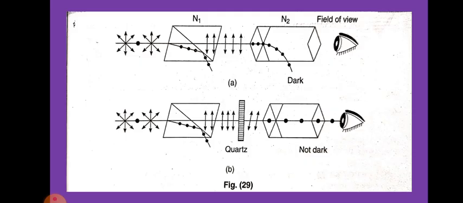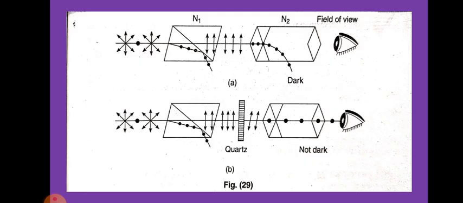Now a quartz plate cut with its faces parallel to the optic axis is introduced between the two nicols, figure 29b. The field of view is not dark, but by slightly rotating the second nicol N2, for some different position of N2, the field of view is again dark.